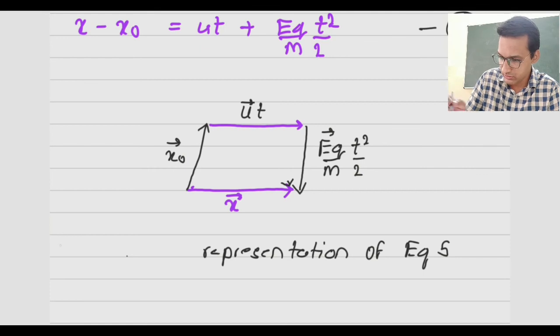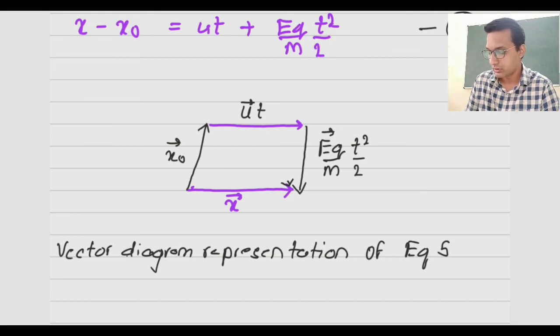Let us call it the vector diagram representation of equation number 5.